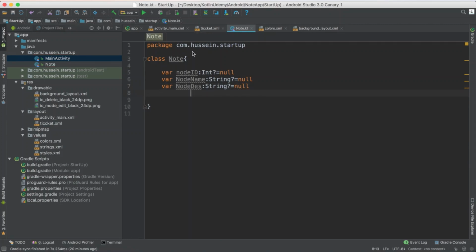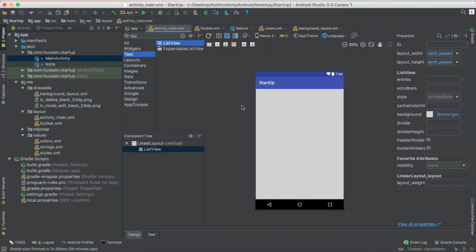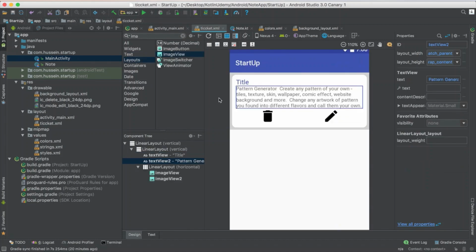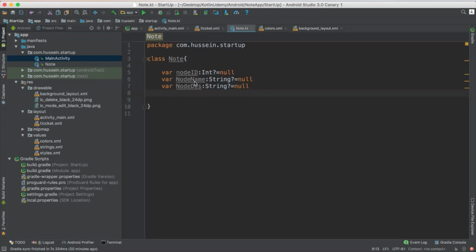So first thing you have to think about: first you design your list view, then you design your ticket, then what the ticket needs. The ticket needs title and description. I define title and description. I added ID because the ID is the way for me later on to update the ticket.